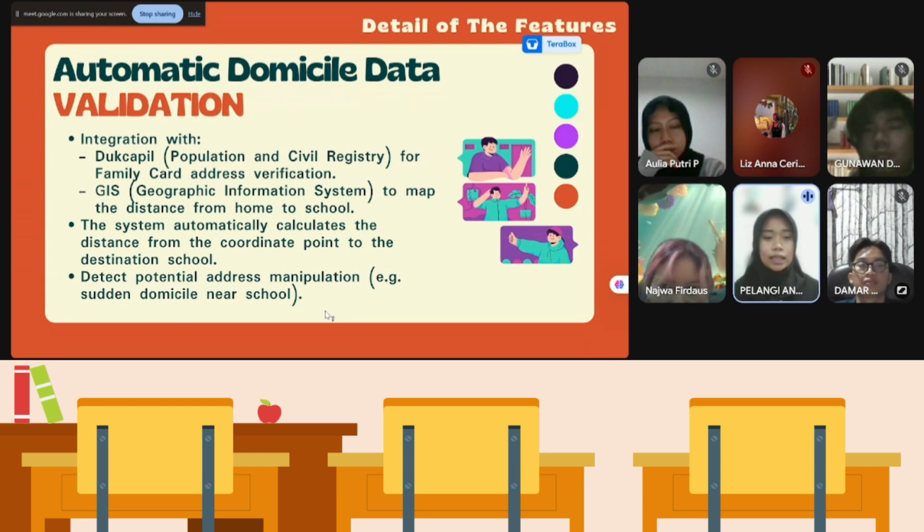And the second is the system automatically calculates the distance from the coordinate point to the destination school. And then the last one is the tag potential address manipulation like sudden domicile near school. Next.